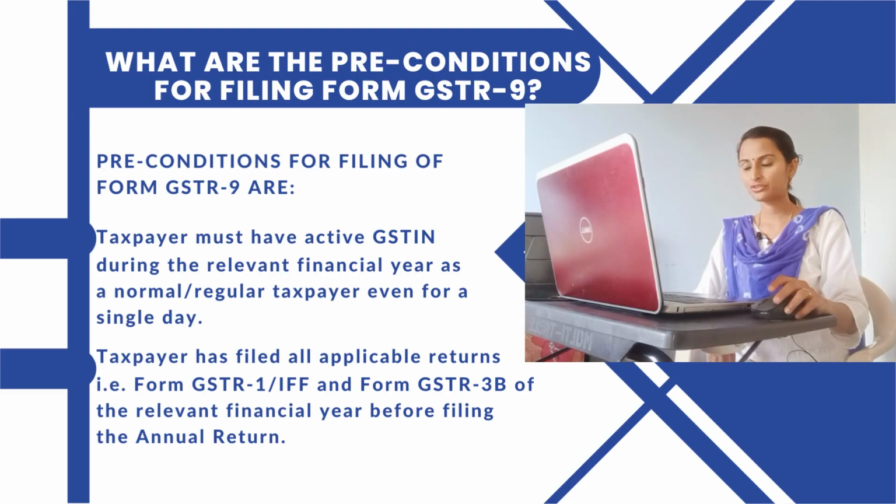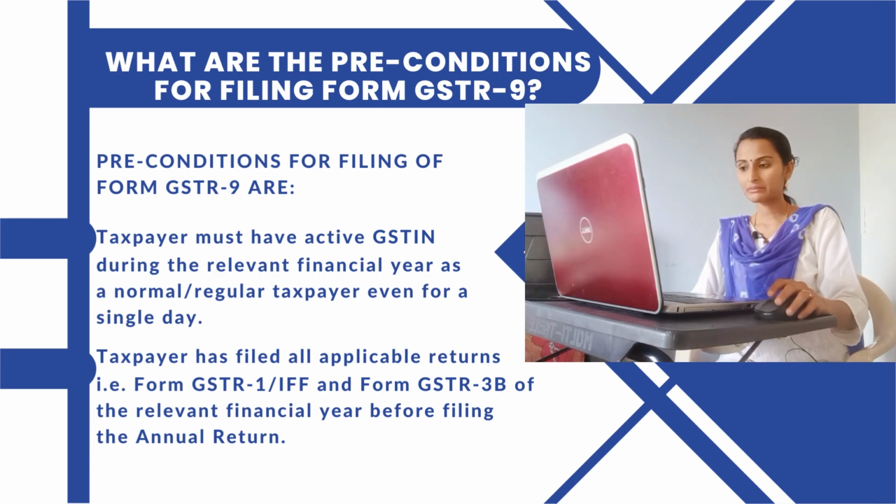Now let's see what are the preconditions to file Form GSTR 9. Preconditions for filing Form GSTR 9 are: taxpayers must have an active GSTIN during the relevant financial year as a normal or regular taxpayer, even for a single day. The taxpayer has filed all applicable returns, that is Form GSTR 1 or IFF and Form GSTR 3B of the relevant financial year, before filing the annual return.